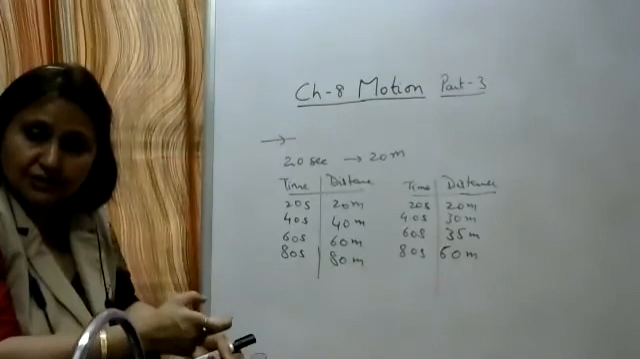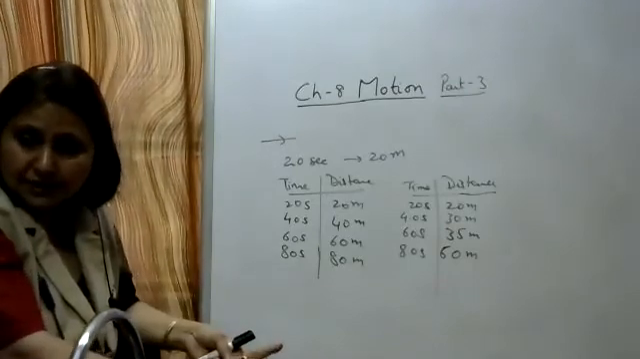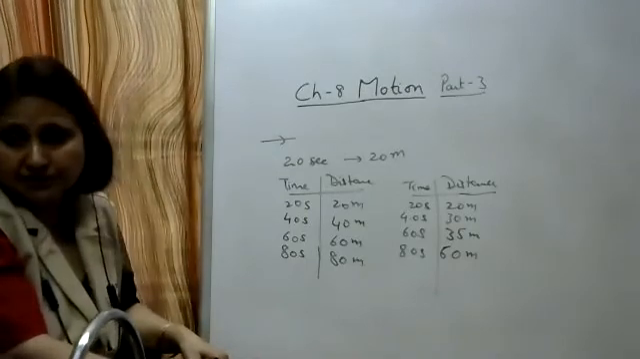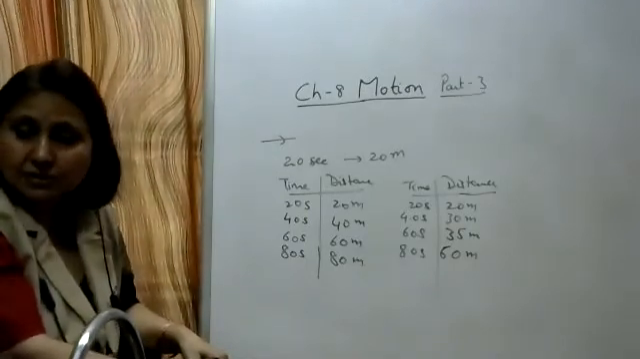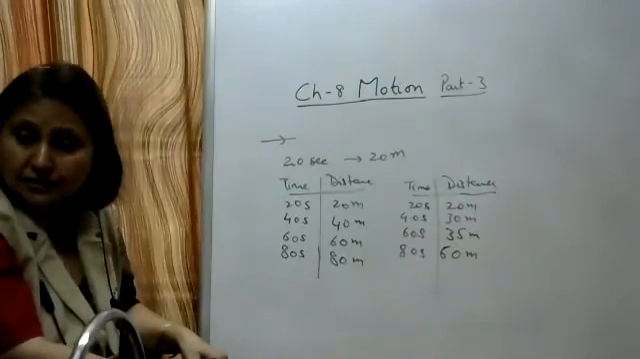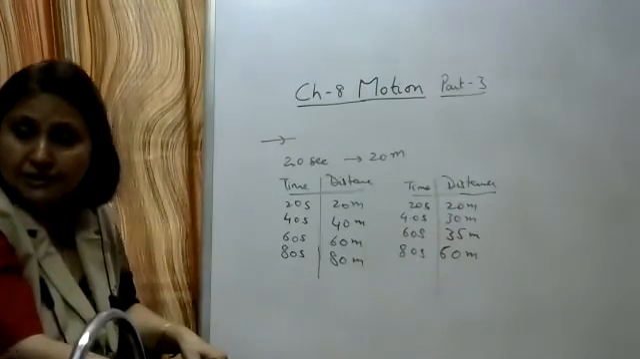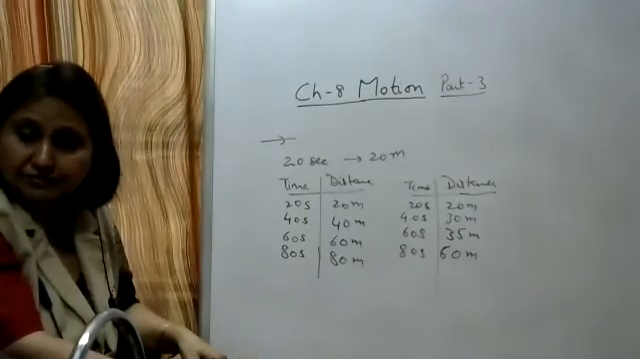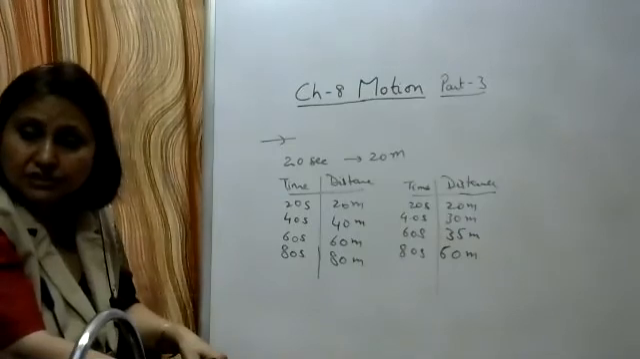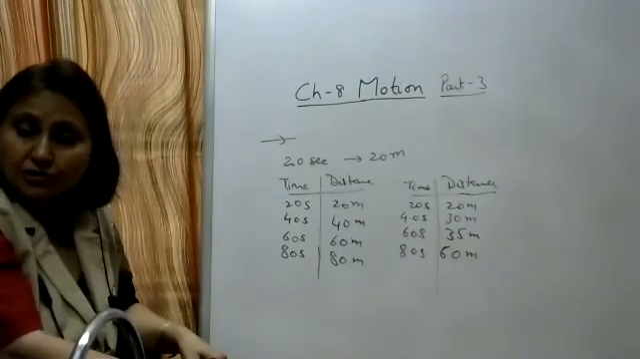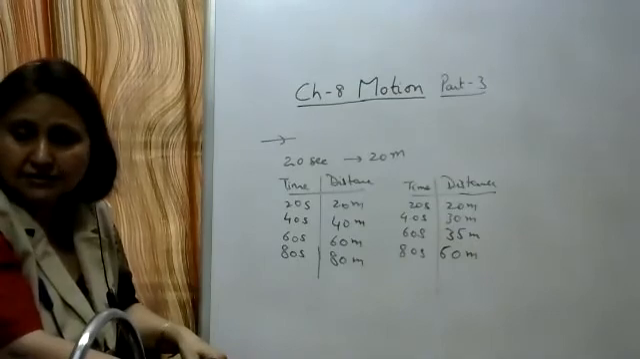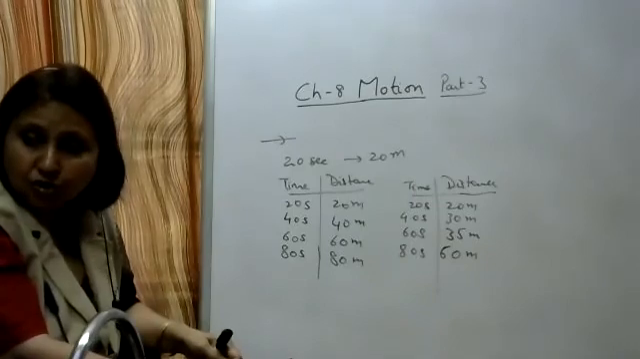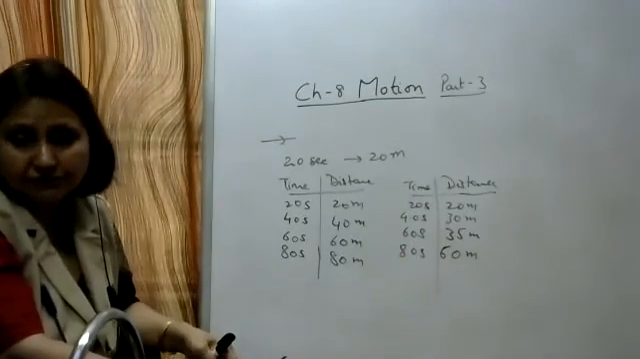These physical quantities can be divided into two types: scalar and vector quantities. Scalar quantities are those which have only magnitude. Examples are distance, time, and mass. Vector quantities are those which have magnitude as well as direction. Examples are displacement, velocity, force, acceleration, all these are vector quantities.